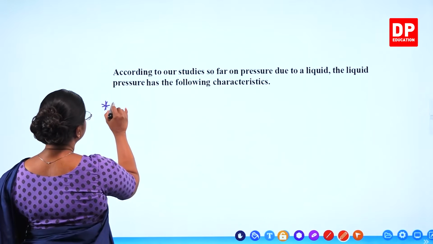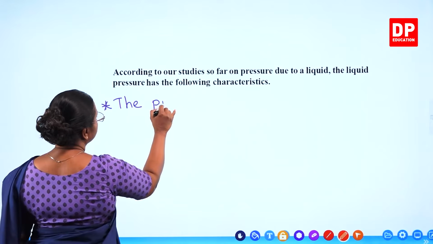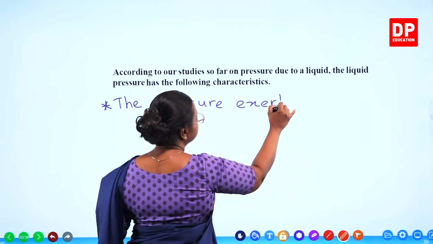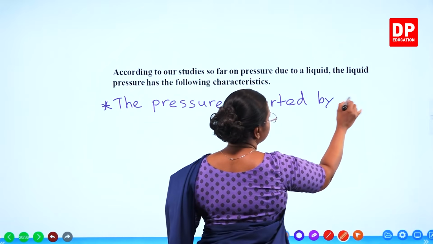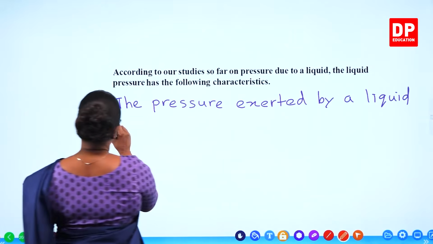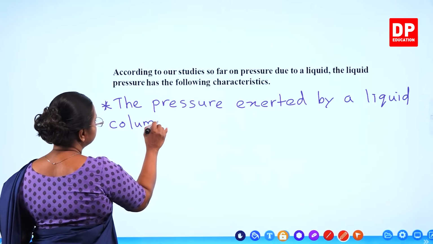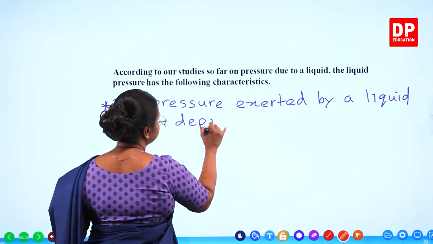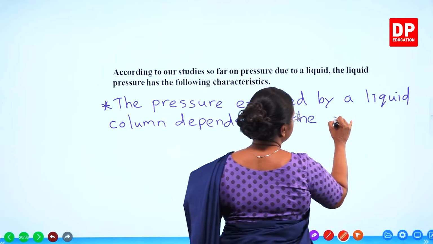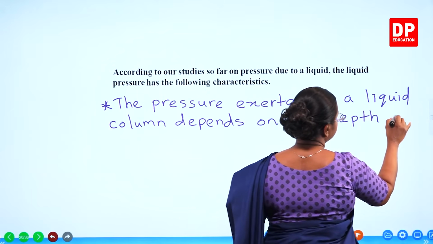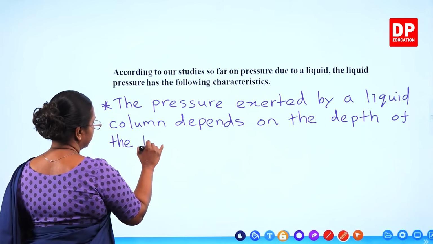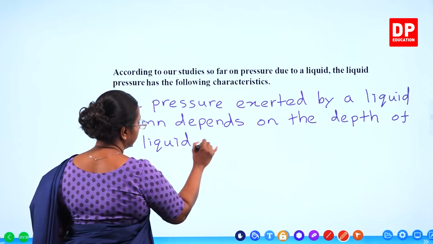We can say the pressure exerted by a liquid column depends on the depth of the liquid column.